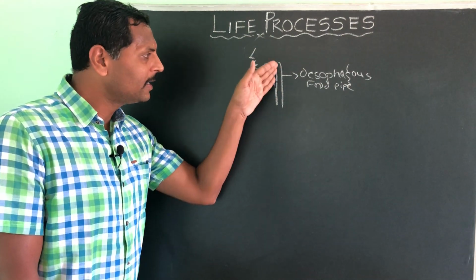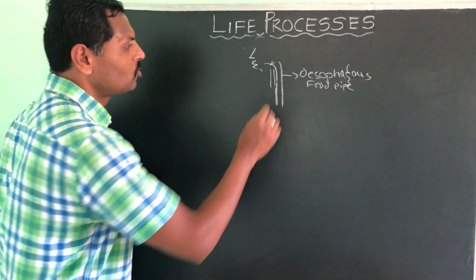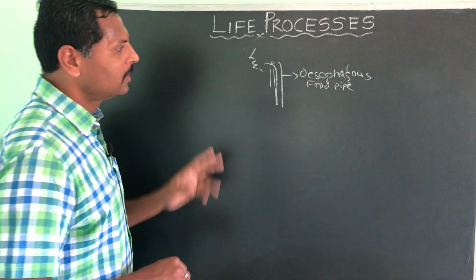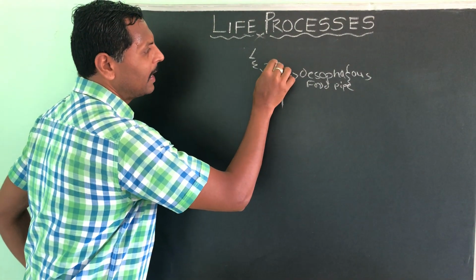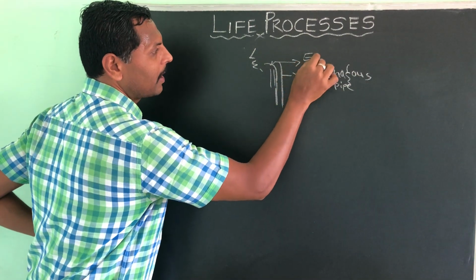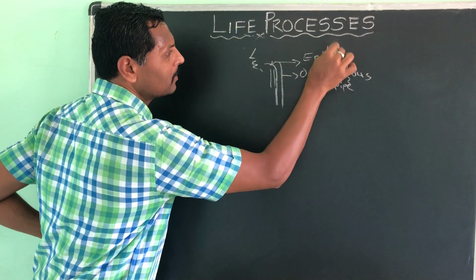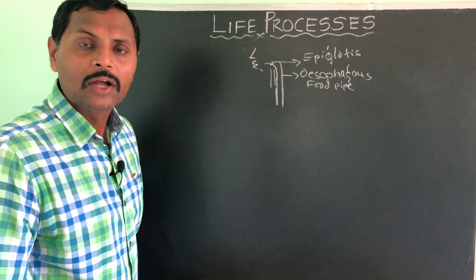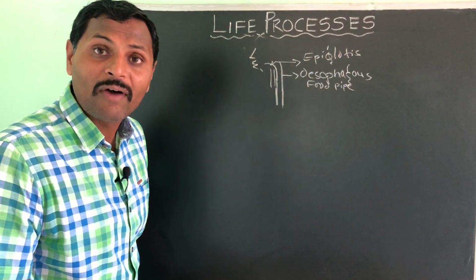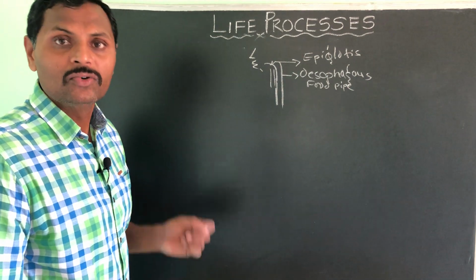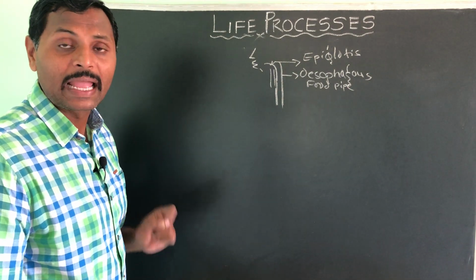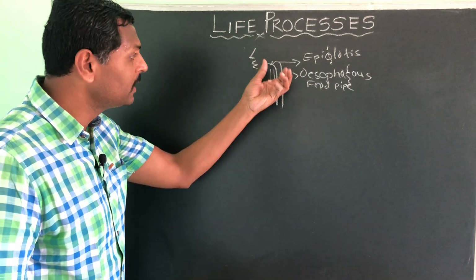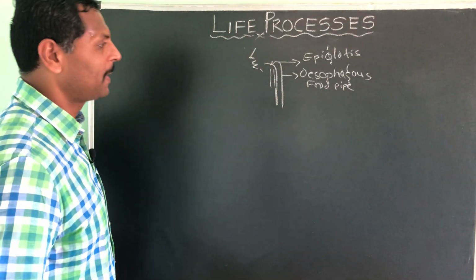Food should directly enter the esophagus only. So, here we have the epiglottis. The epiglottis helps in closing the windpipe while swallowing the food, as well as helps in pushing food into the esophagus or food pipe.